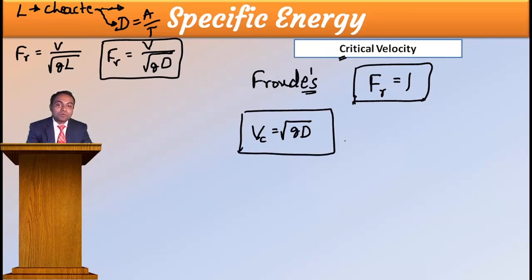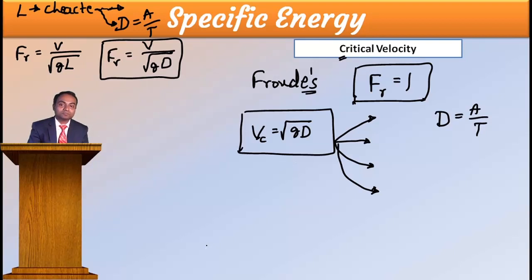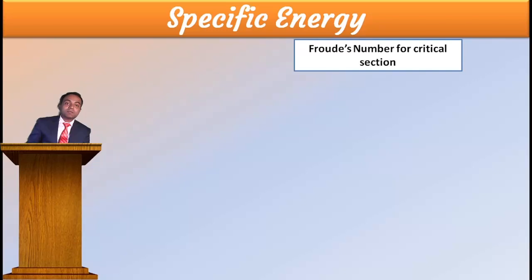Now, what is it for rectangle? Critical velocity for rectangle, for triangle, for trapezoidal, for circular. How to deal with that? Take D is equal to A by T. Then you substitute the A and T of that corresponding cross section, and you will get the square root of gD. Any doubts? No doubts. Now Froude's number, you got it now? Froude's number for critical section is how much? Fr is equal to 1.